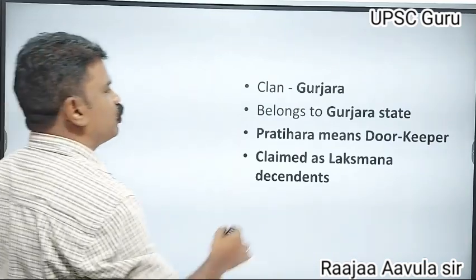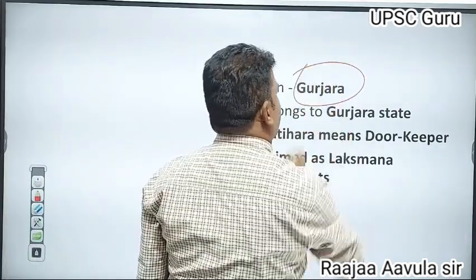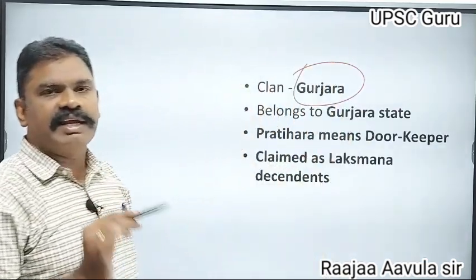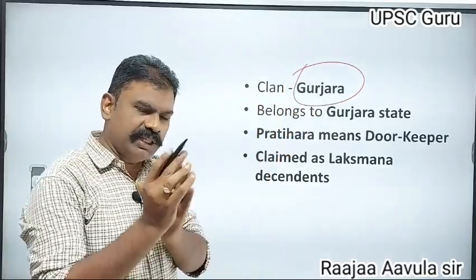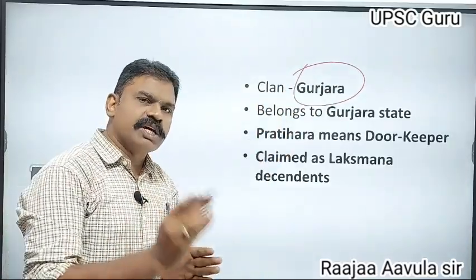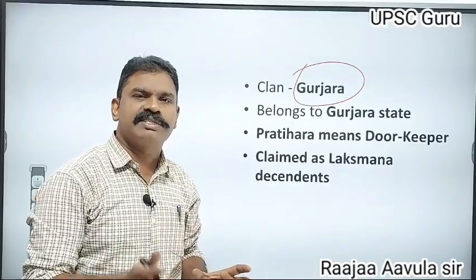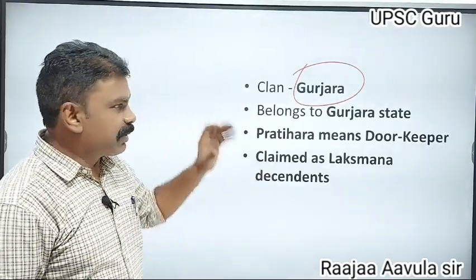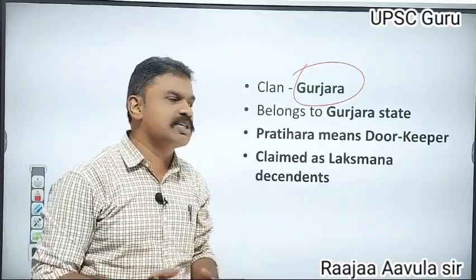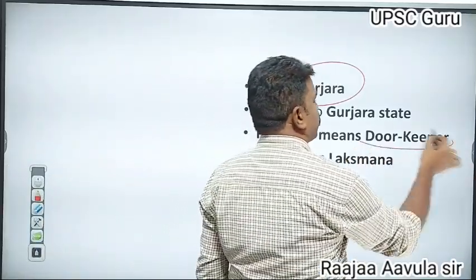They belong to the Gurjara clan. Their clan name was Gurjara. Gurjara is a state, that's why they are called Gurjara Pratiharas. Gurjara is the state, that is Gujarat. What is Pratihara? Pratihara means doorkeepers.